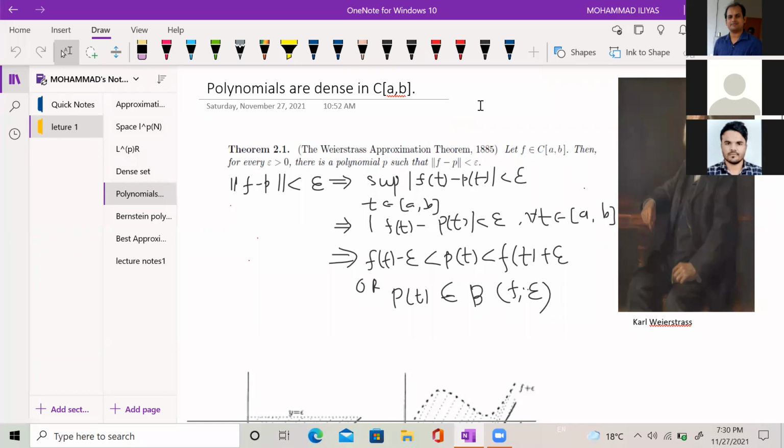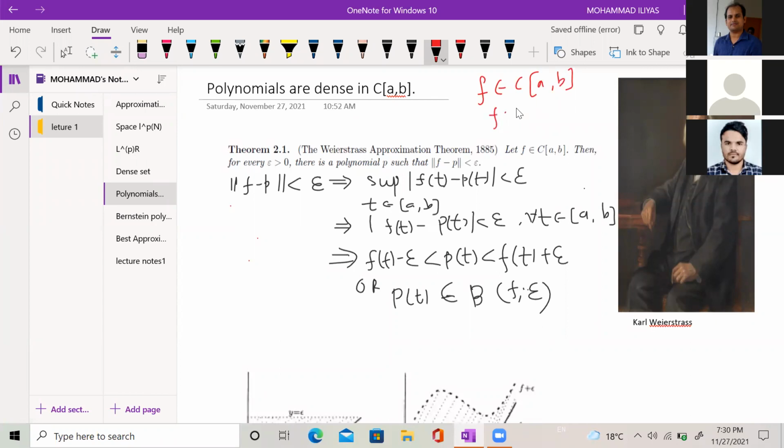Let me recall how the sup norm is defined. Given f belonging to this space C[a,b], this means that f is a function from closed interval [a,b] to R which is continuous. The norm of f is defined as the supremum of mod of f(t), where t belongs to the closed interval [a,b].